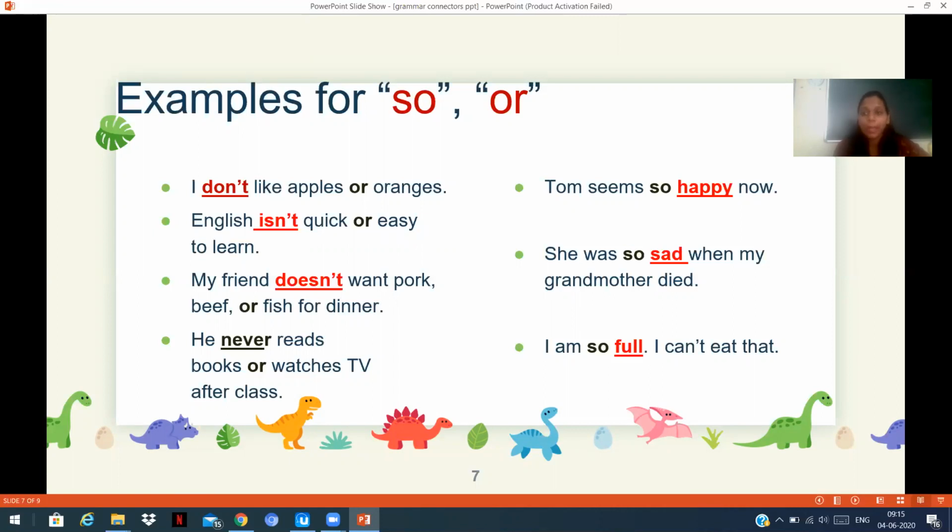Tom seems so happy now. As you can see, the first part of the statement is the result. The second half of the statement is the action. Understood? So, Tom seems so happy now. She was so sad when my grandmother died. I am so full, I can't eat that. These are all the results, whereas the other half is the action. Okay, children? So, we use or in negative statements, so with result or action.